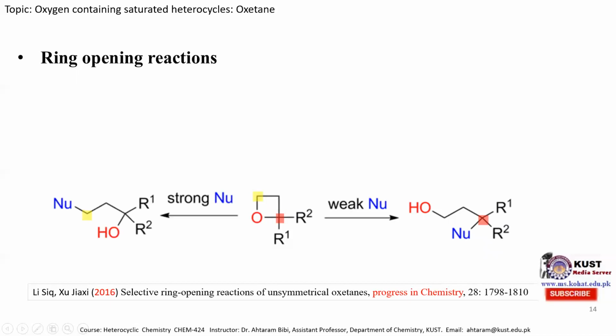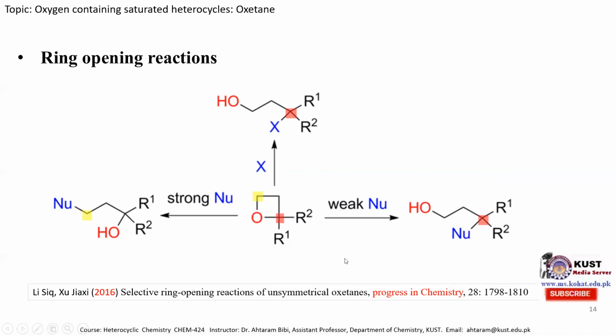If we use a strong nucleophile, then the strong nucleophile attacks on this carbon atom and this bond will break. So it means that if the nucleophile is strong, then it doesn't matter whether the forming carbocation is a weak carbocation or a strong carbocation. So generally, the strong nucleophile attacks on the less sterically hindered site. If we use halogen as a nucleophile, then it attacks on the more sterically hindered side. So it's an exceptional case that whenever we use halide as a nucleophile, then it will attack on the more